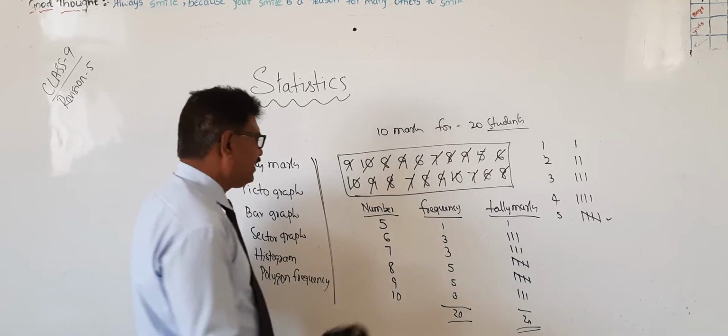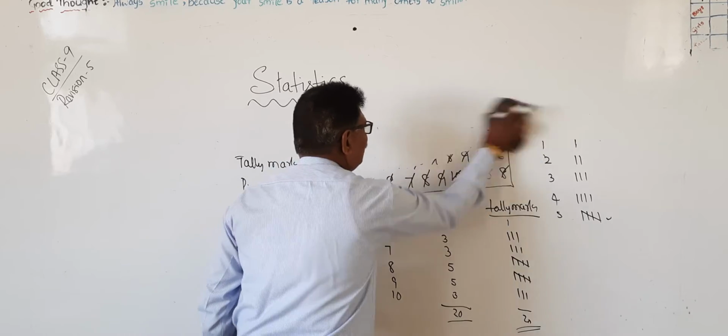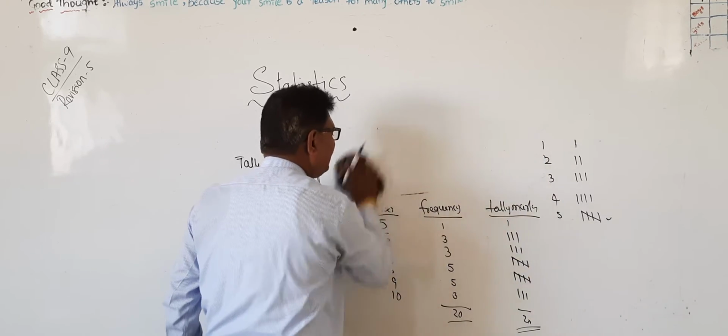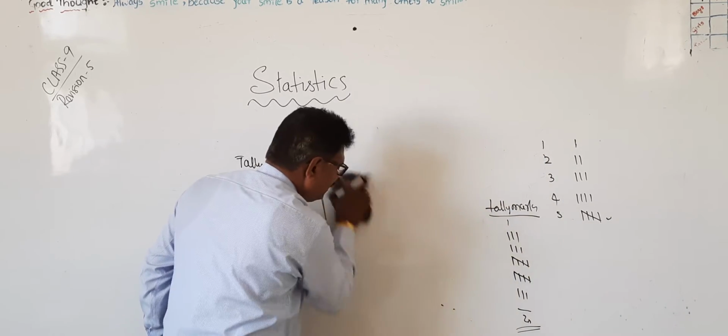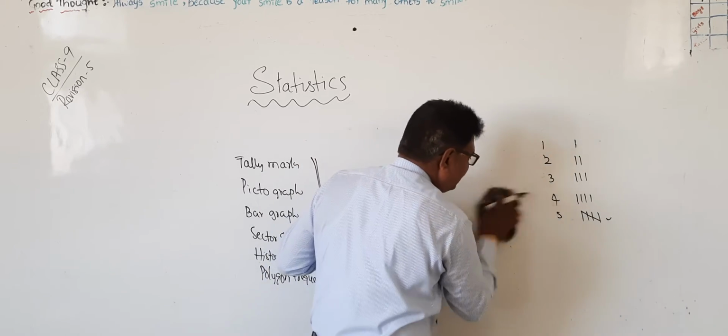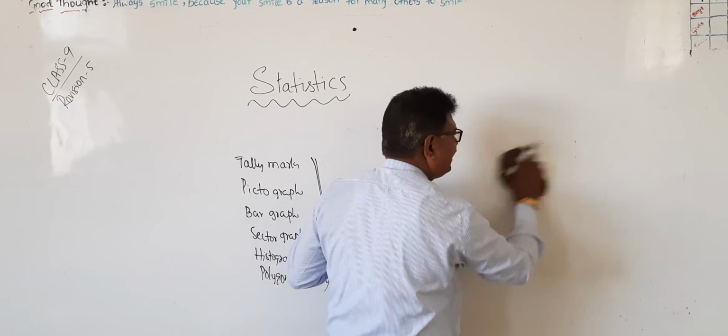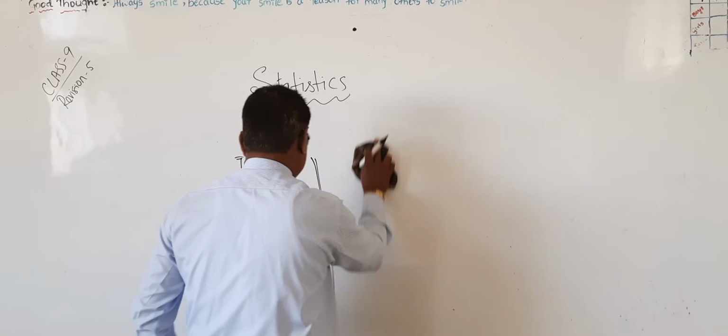Now we will represent this in one more manner. Same matter but in a different manner, very simple.